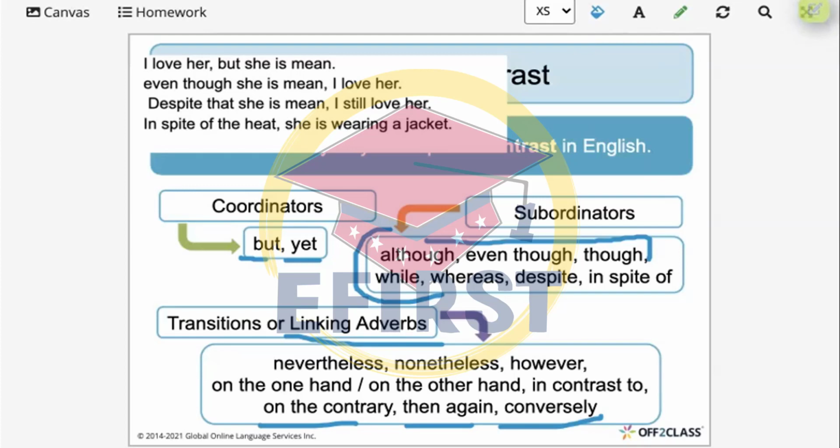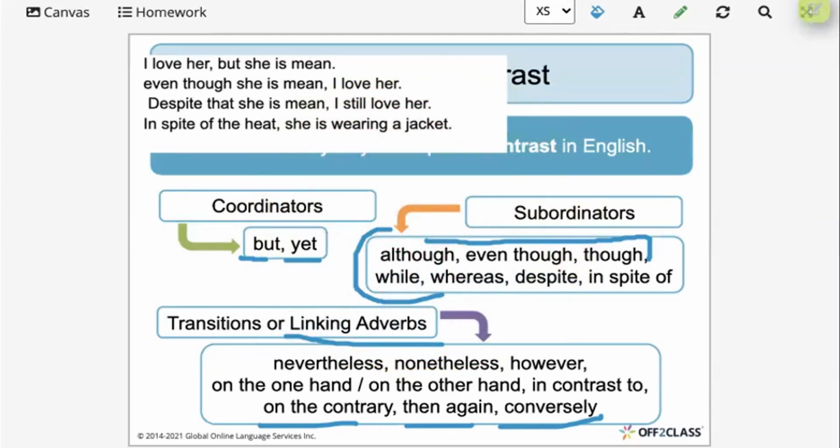Very good. Now, how can we use them? For me, sometimes if I'm writing an essay or a report, I would have them on a list next to me, so I wouldn't repeat the same thing over and over again. So sometimes I just forget them. In contrast to, I can use on the contrary instead. I can use then again. I can use nonetheless. So you can always have them next to you and you can change between them.